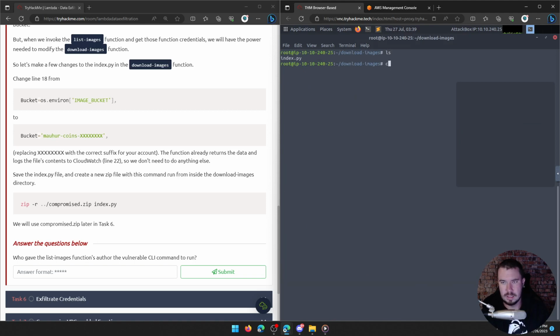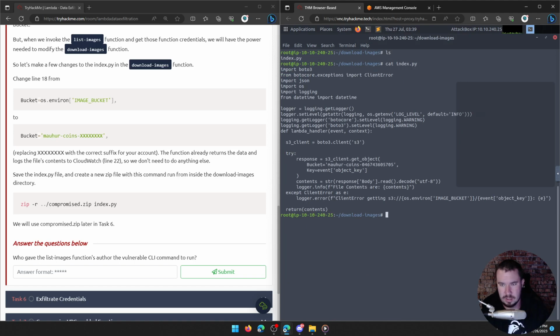All right, let me just make sure that did change. Yep, we can see the bucket name being changed there. And essentially we're just going to re-zip up that full folder, and we're calling it compromise.zip. So we'll do zip -r. We want to save it one directory out.